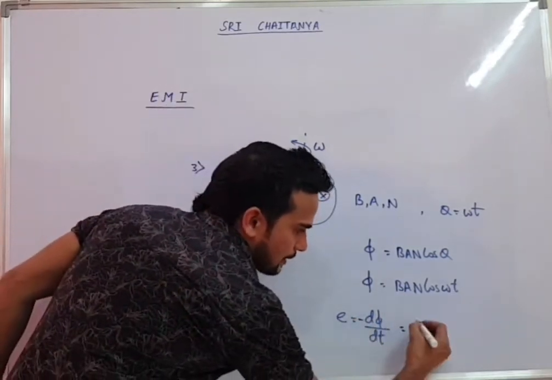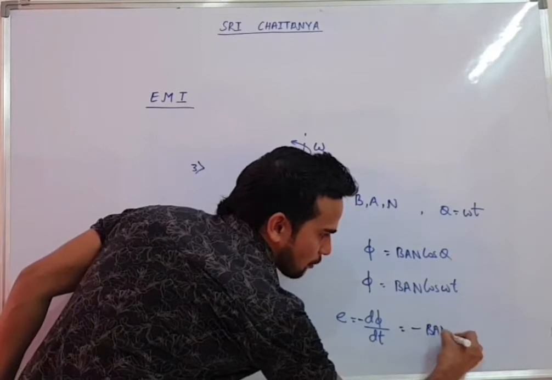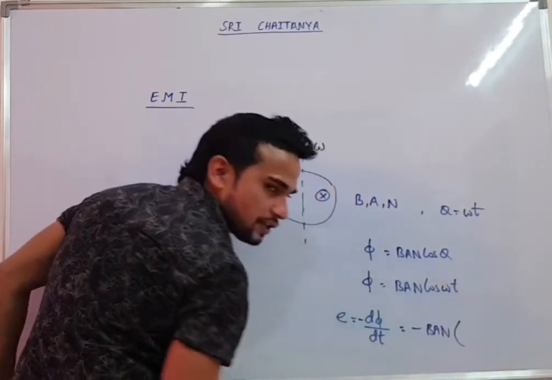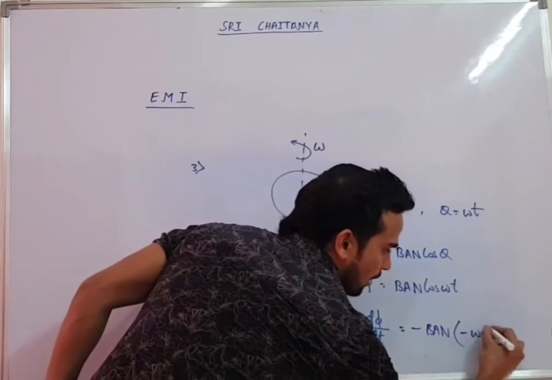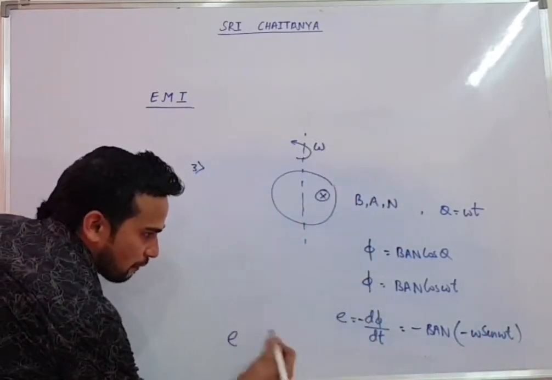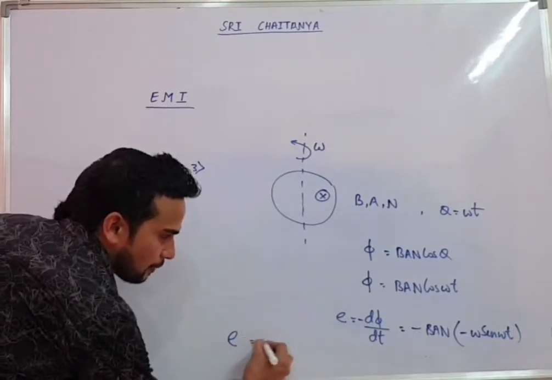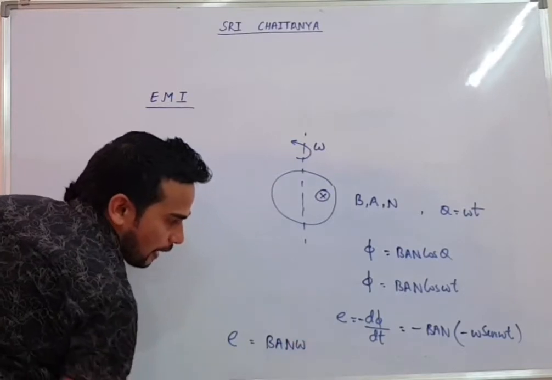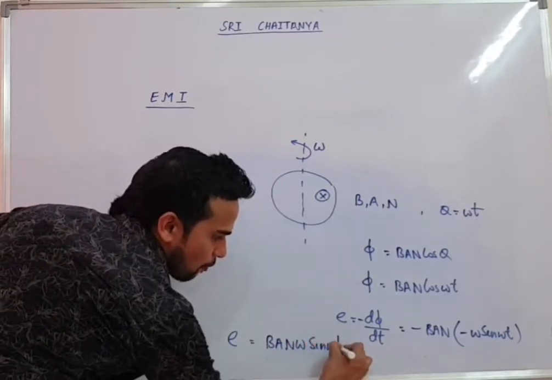BAN is constant, and everyone knows the differentiation of cos omega t is minus omega sin omega t. So the induced EMF due to rotation will be, minus minus becoming plus, BAN omega sin omega t.